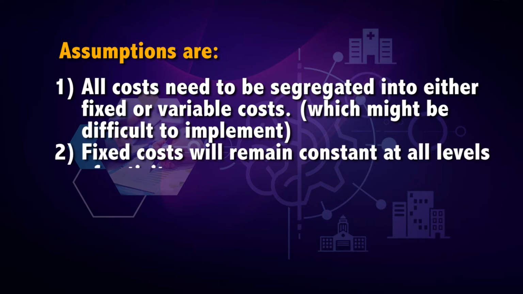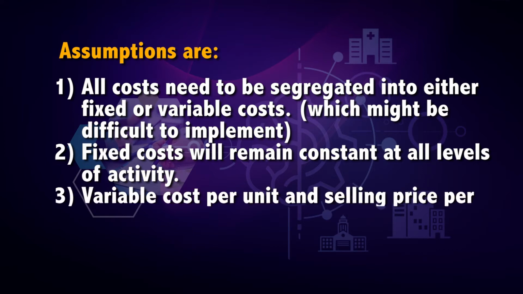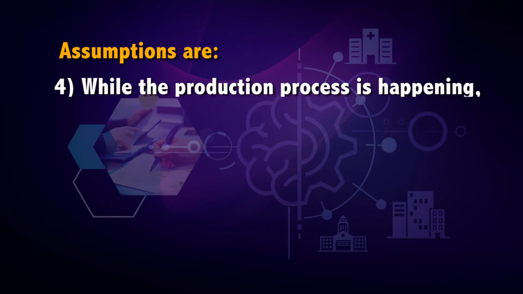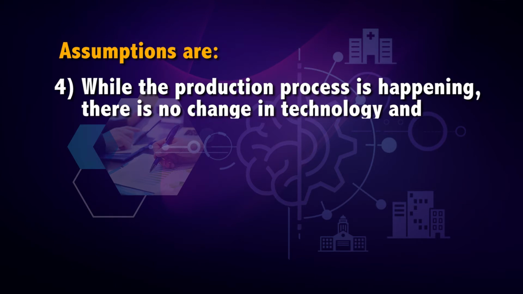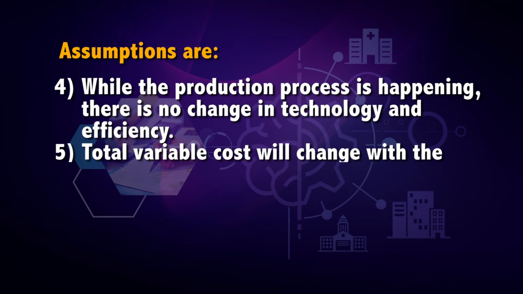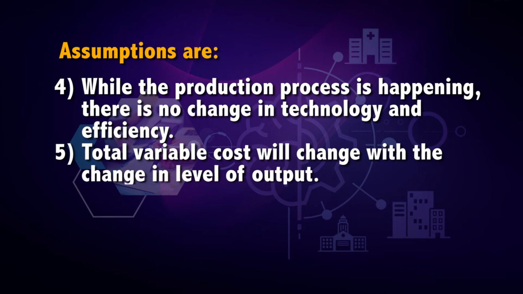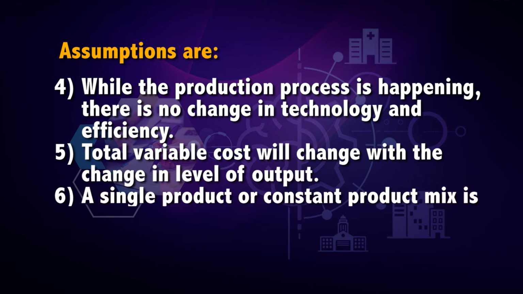Point number 2, fixed cost will remain constant at all levels of activity. Point number 3, variable cost per unit and selling price per unit will remain the same. Point number 4, while the production process is happening, there is no change in technology and efficiency. Point number 5, total variable cost will change with the change in level of output. Point number 6, a single product or constant product mix is to be considered.